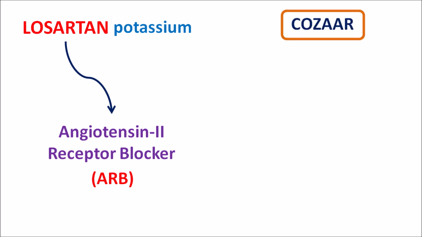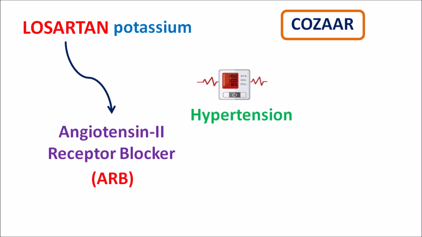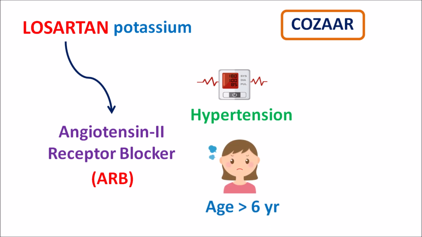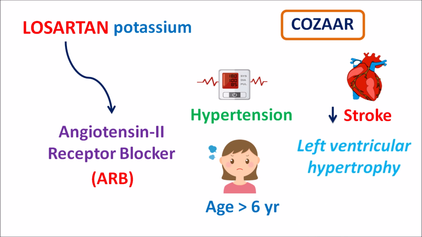Just like the other ARBs, Losartan can be used in the treatment of hypertension, both in adults as well as in children. But within children, age greater than 6 years, this drug can be used to control hypertension. Since this drug reduces the blood pressure and inhibits the renin-angiotensin system, it can reduce the risk of stroke in patients with left ventricular hypertrophy.